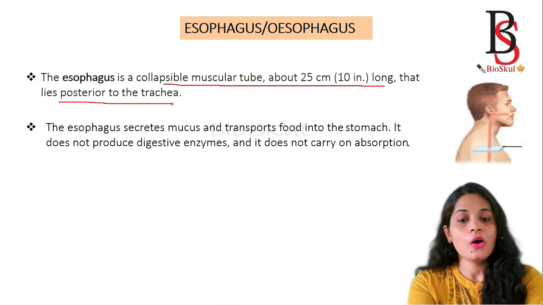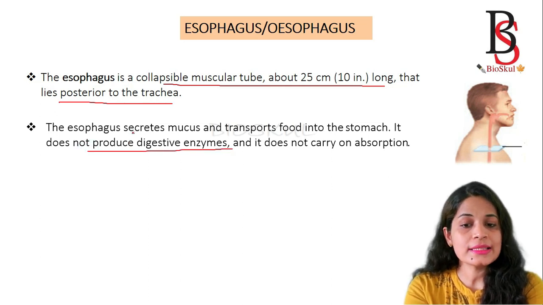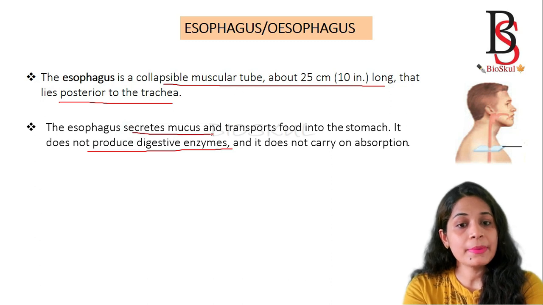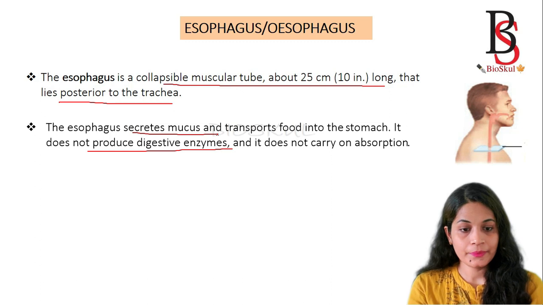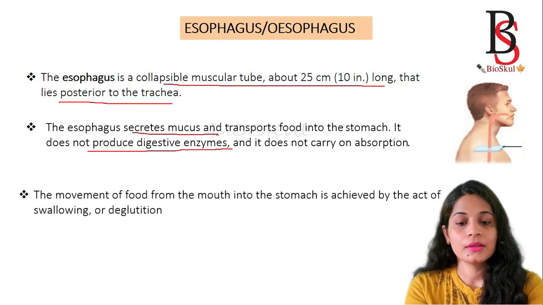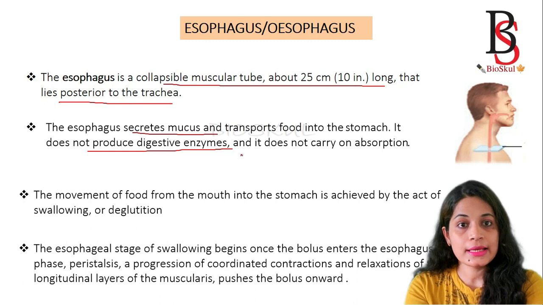The esophagus doesn't have any digestive enzymes. It only secretes mucus, which helps in the transportation of food material to the stomach. The esophageal stage of swallowing begins when the bolus enters the esophagus.